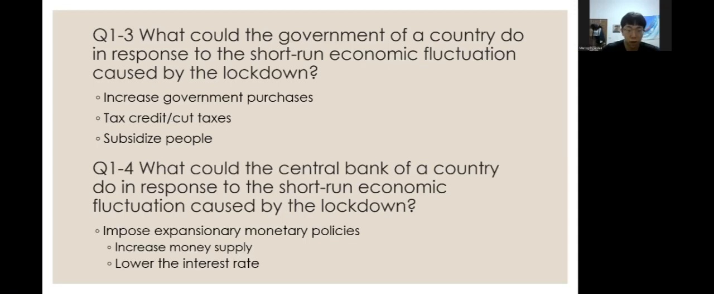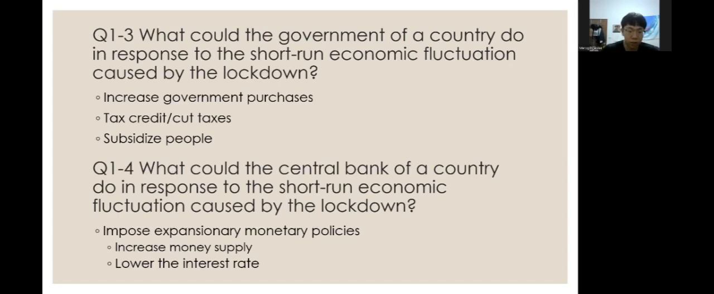The third question is, what could the government of a country do in response to the short-run economic fluctuation caused by the lockdown? Here the question is asking about what fiscal policies the government can do. First of all, it can increase government purchases, which increases aggregate demand. And then it can offer tax credits, cut taxes, or subsidize people, which gives people the incentive to purchase goods and services. As a result, it boosts aggregate demand.